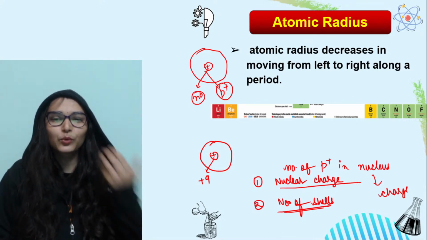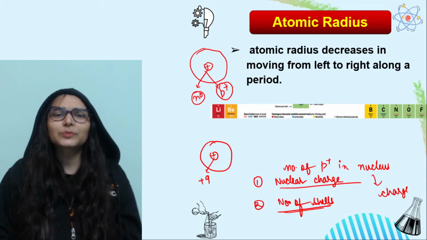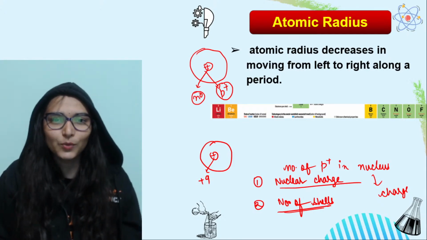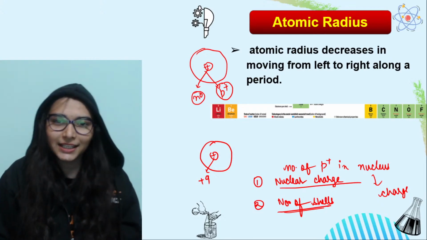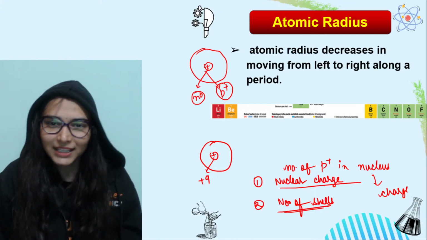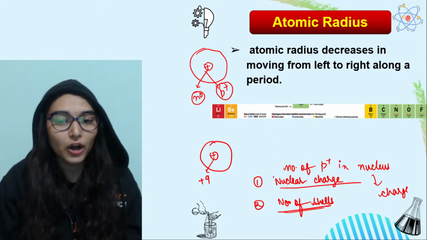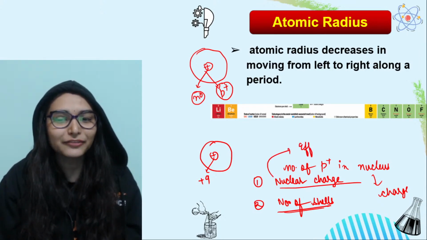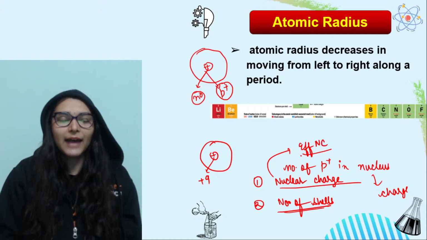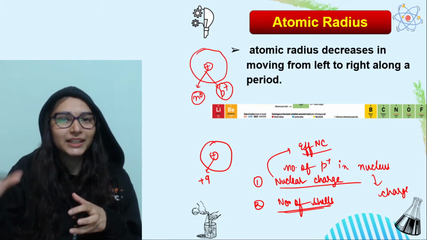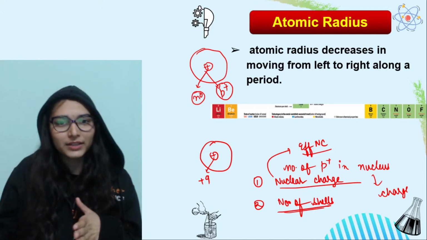So when I say lithium, how many protons would it be having? 3. So what is the nuclear charge? Plus 3 in lithium. ठीक है, so that is nuclear charge, charge present inside the nucleus. और एक और term आप पढ़ोगे, that is effective nuclear charge. And what is effective nuclear charge? That is the charge that is experienced by the valence electrons in an atom.